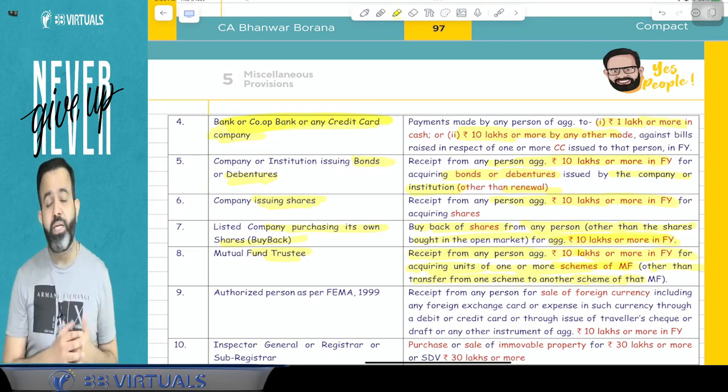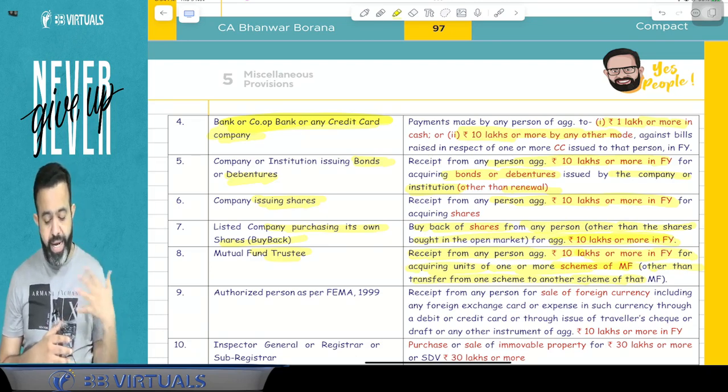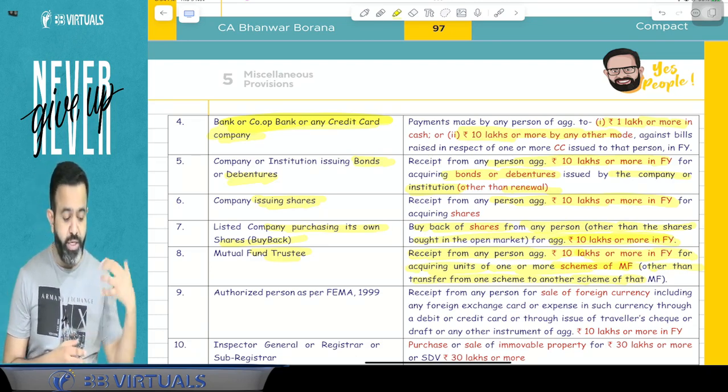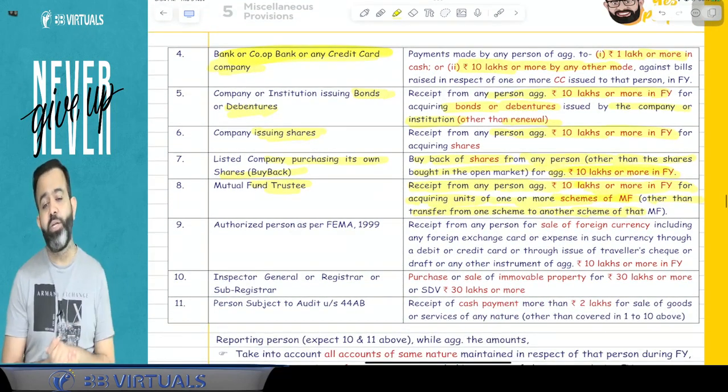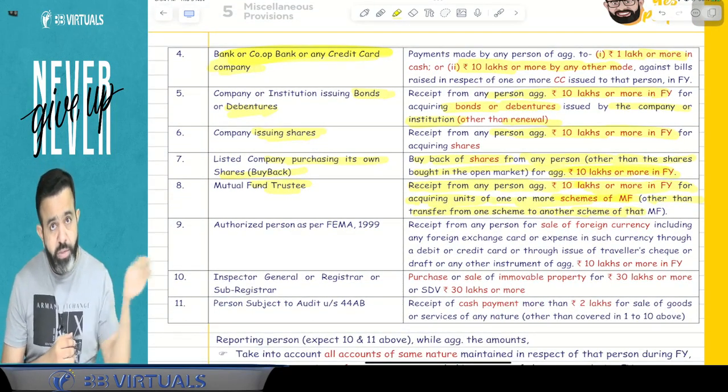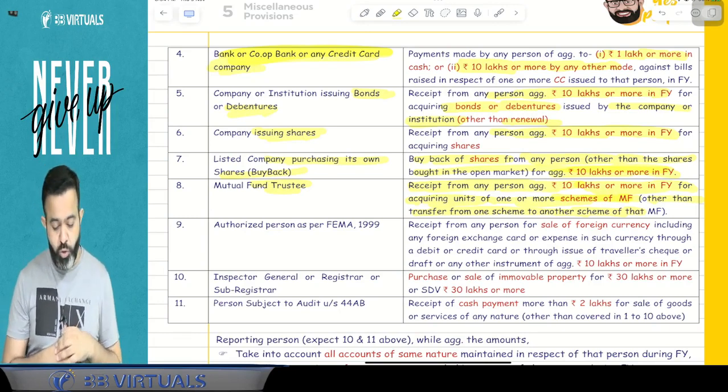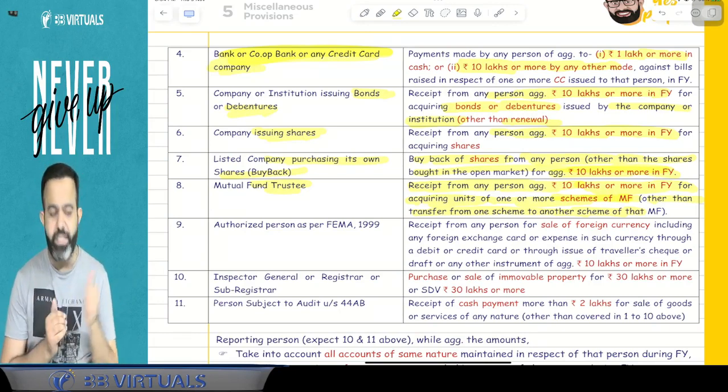Suppose you purchase bonds or debentures of any company of 10 lakh rupees or more, then your detail will be with the income tax department. If you purchase shares of any company of 10 lakh rupees or more, or there is a buyback of 10 lakh rupees or more, or a mutual fund of 10 lakh rupees or more, then your detail will be with the income tax department.